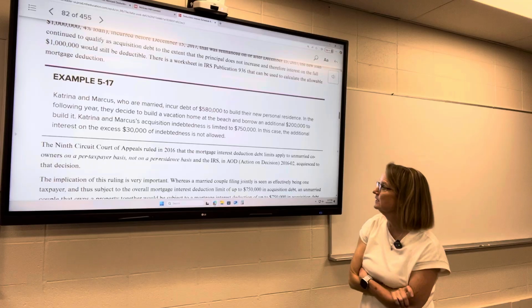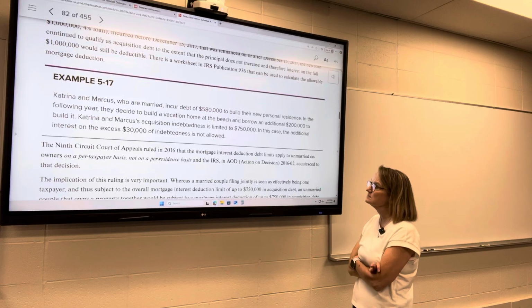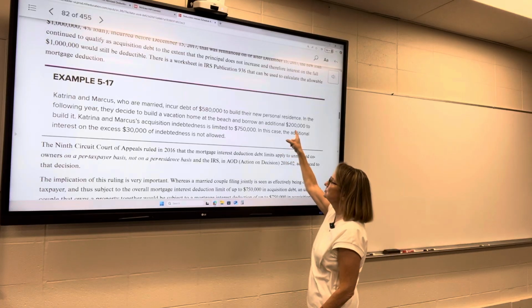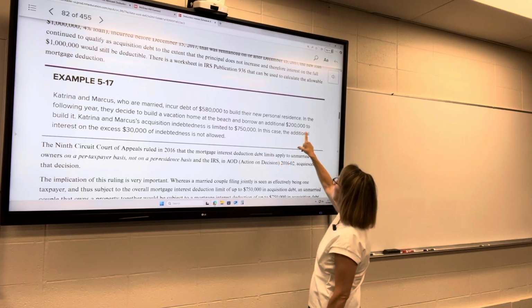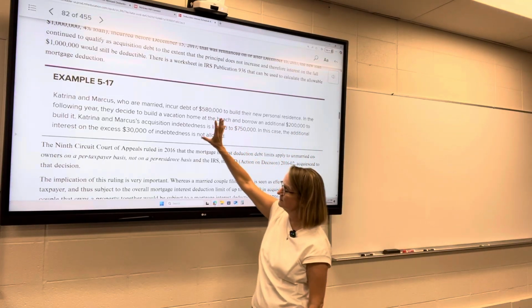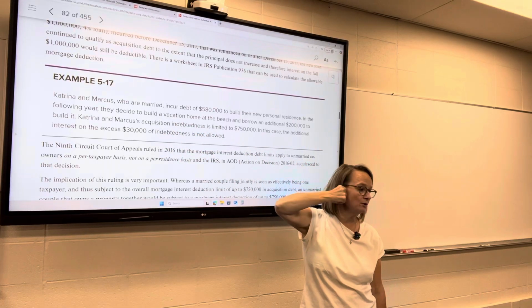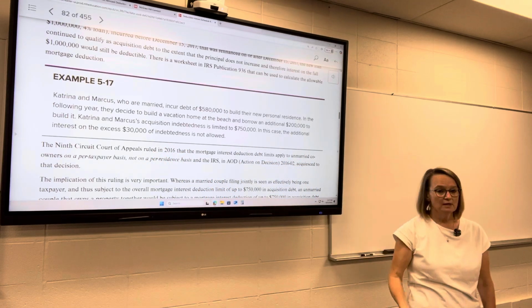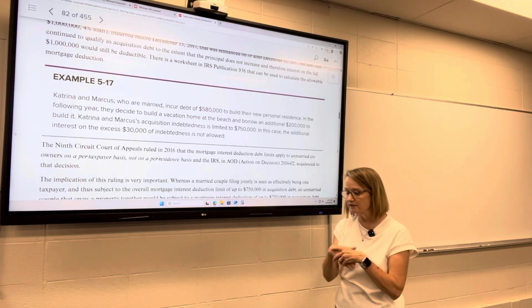So Katrina and Marcus, married, they have debt of $580,000 to build a new personal residence. They decide to also build a vacation home at the beach, and they borrow an additional $200,000. Well, 580 plus 200 gets to 780, which is more than 750. So they've got too much loan for these two houses. They're going to have to apportion the interest that they pay on those loans, and the interest on the excess $30,000 is not going to be deductible to them. So they just have to figure out the proportion of that loan that is deductible.